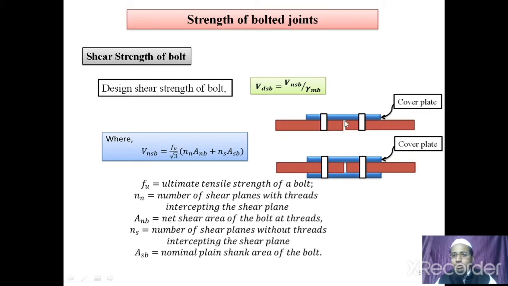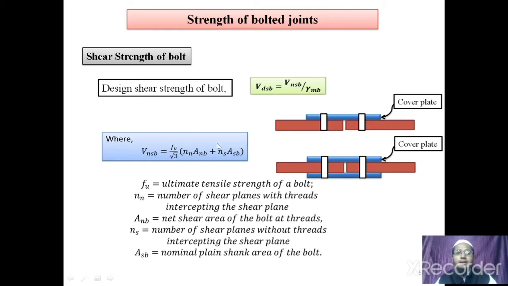Based on these cover plates, we can also observe that bolts are subjected to single shear and double shear. In double shear, we can take nn as 2, or we can also go for ns equals 1 and nn equals 1, based on the shear planes being cut by the plain or threaded portions.